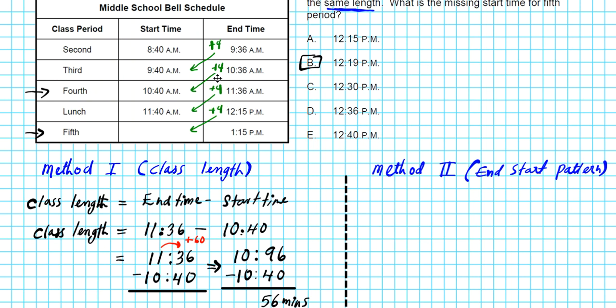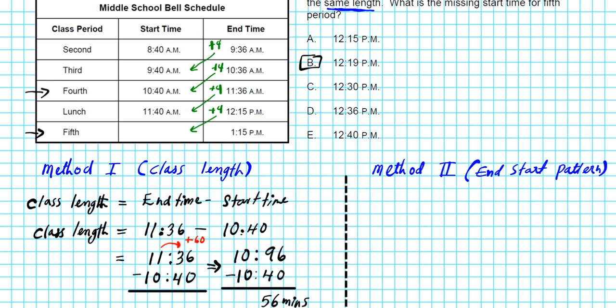Okay, so it's kind of risky because in some schools, they might alter their passing times, and that might be the case here. So we're just assuming that the same pattern carries over to the time period between lunch and fifth.